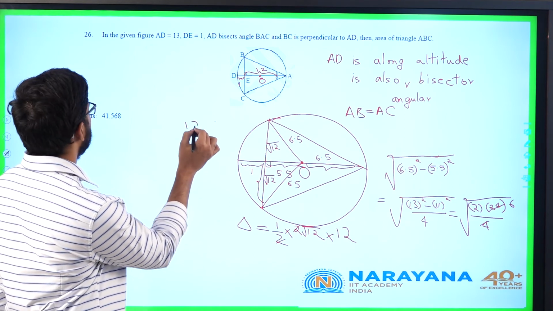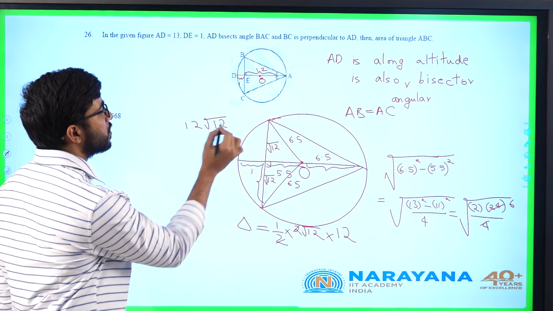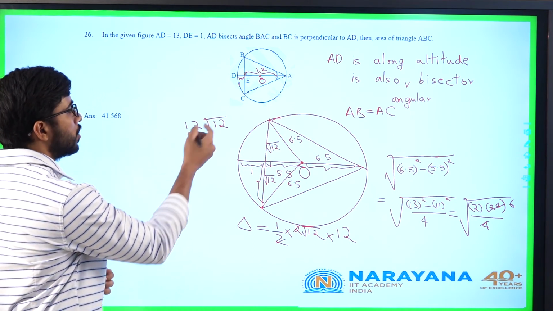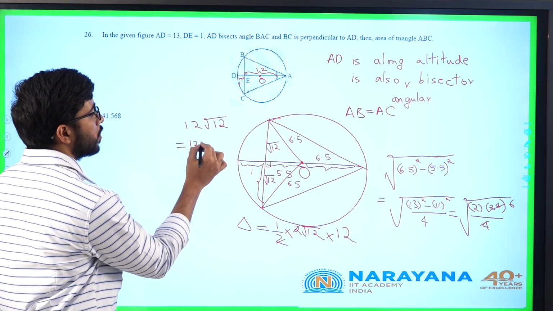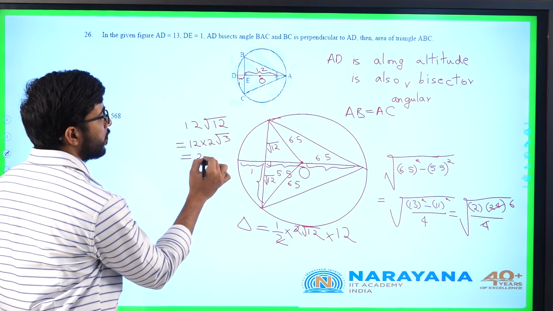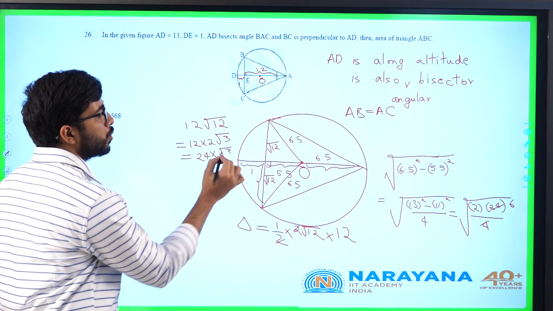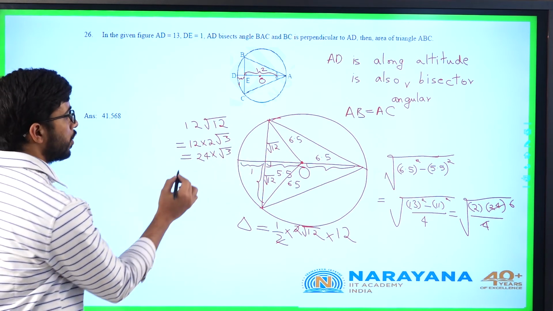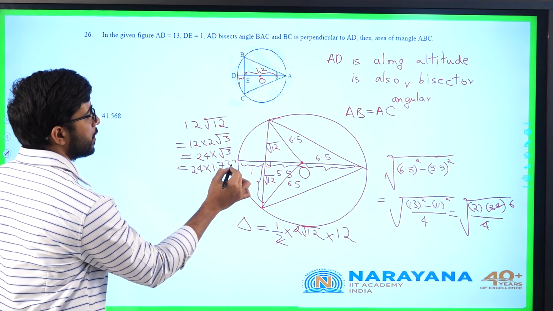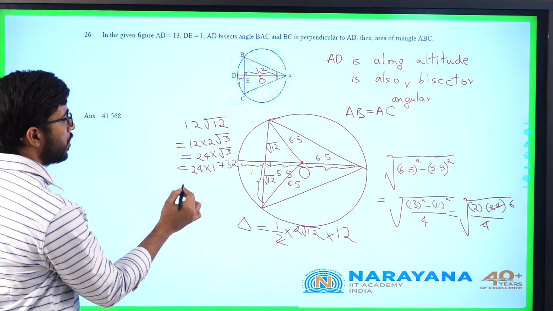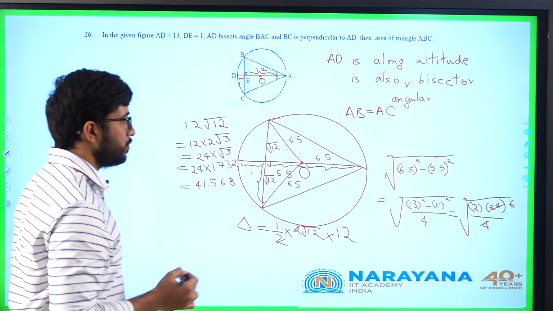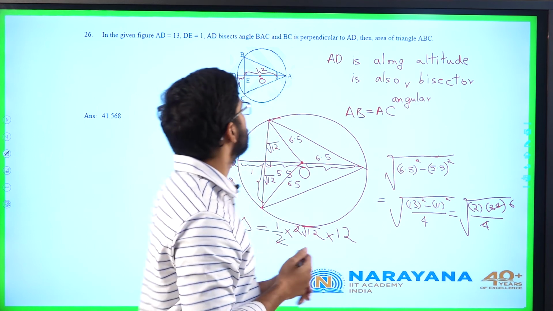So you are supposed to calculate the answer for it, or maybe in the instructions I think he gave the nearest integer, so you can solve it in that way. So what is 12 root 12? 4 3s are 12, so 2 into root 3, 24 into root 3. Root 3 is approximately 1.732. 24 into 1.732 you calculate, you will get approximately 41.568. Clear?